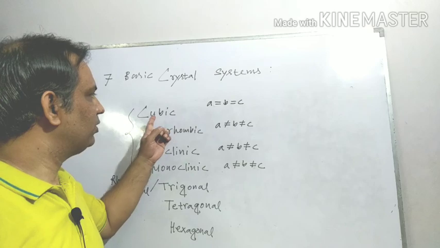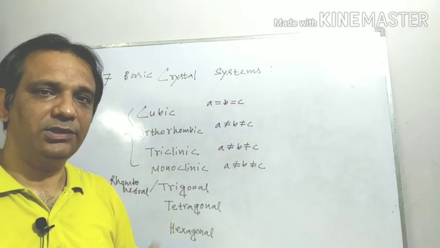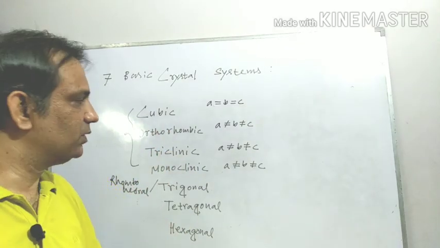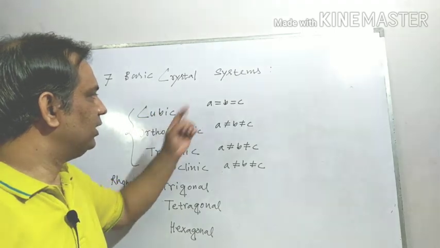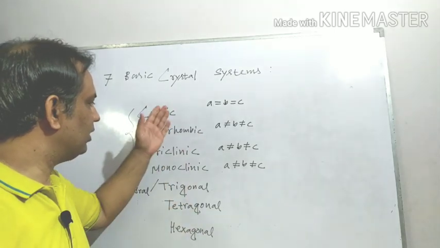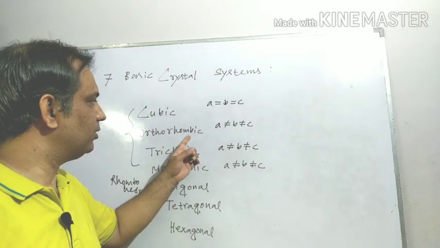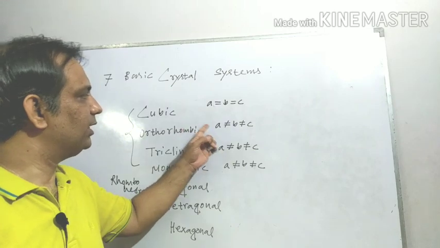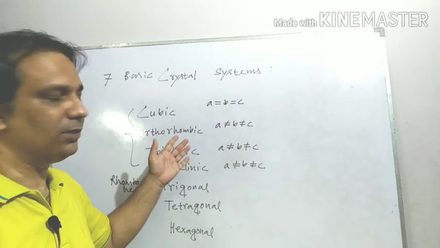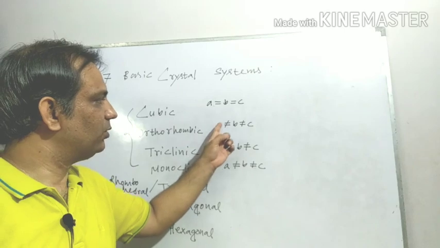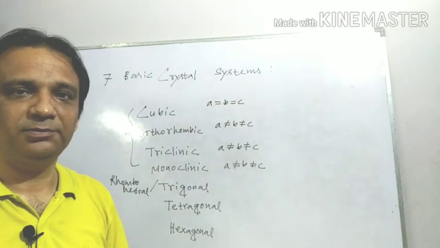Remember, cubic is the simplest system, where A equal to B equal to C. But in the other X systems, remember from their term ic, apart from cubic, A not equal to B not equal to C.